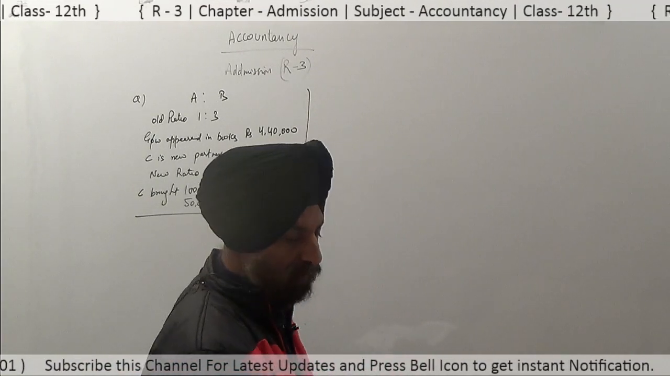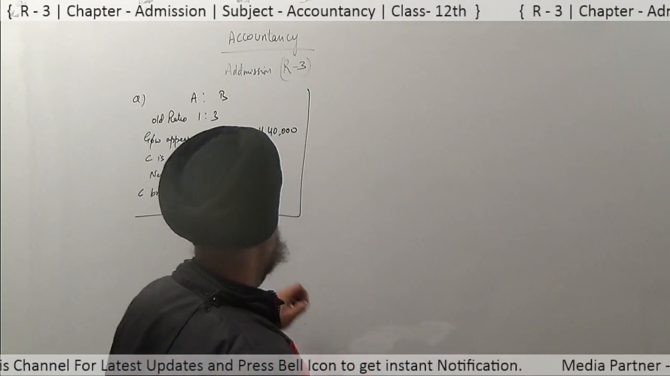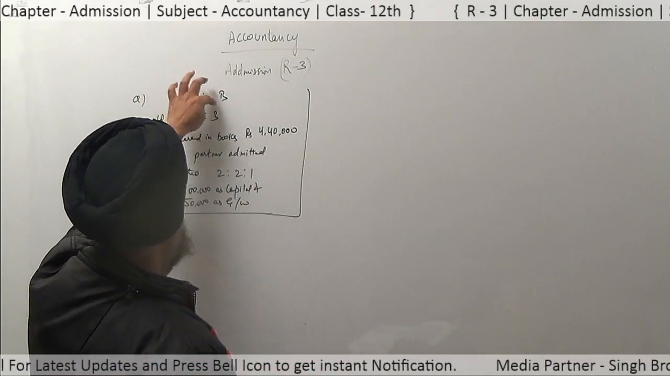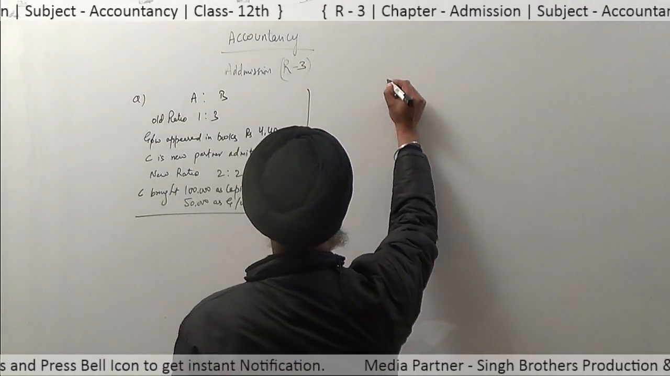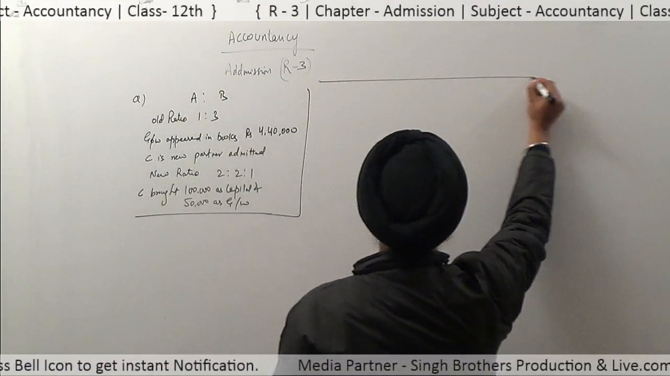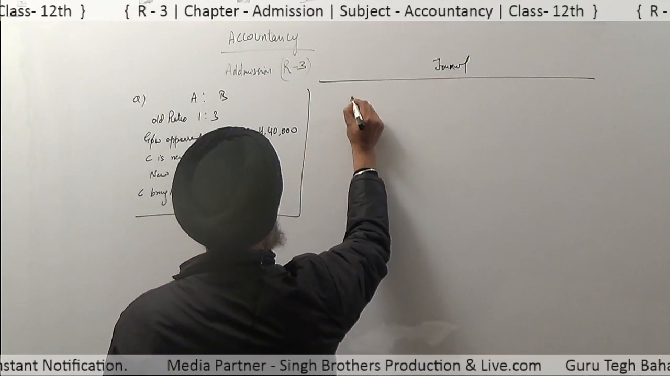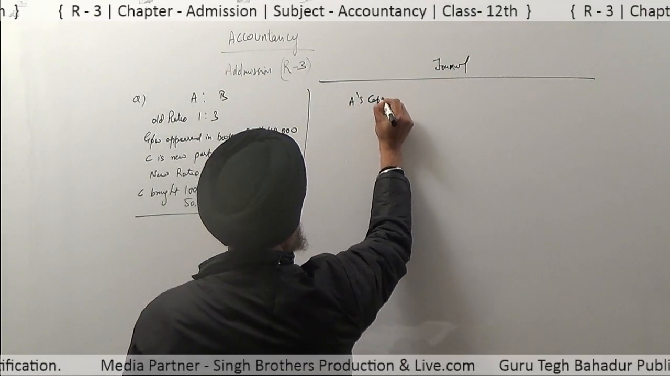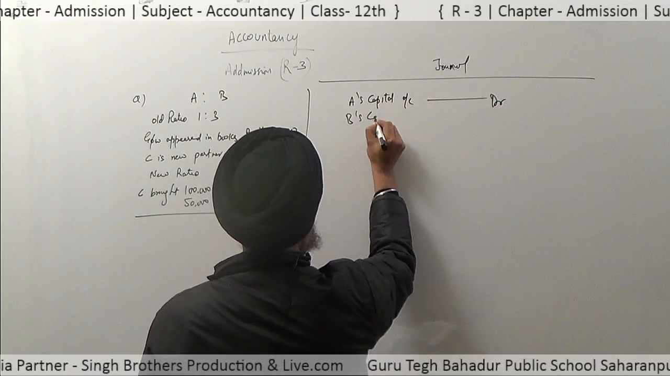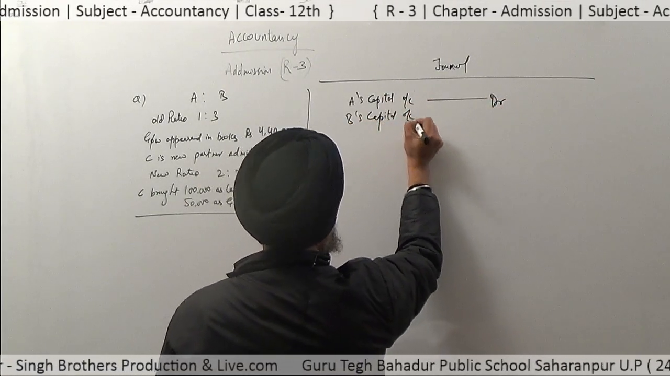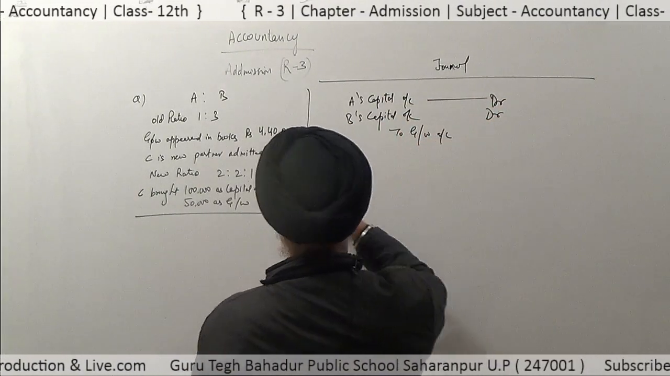See how to make this. First of all, we have to write off the goodwill already appeared in the books. That will be written off among the old partners in the old ratio. So make this entry for goodwill write off. This is the journal. A's capital account debit, B's capital account debit, to goodwill account. The goodwill is rupees 4,40,000.